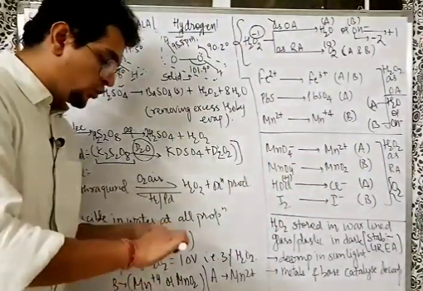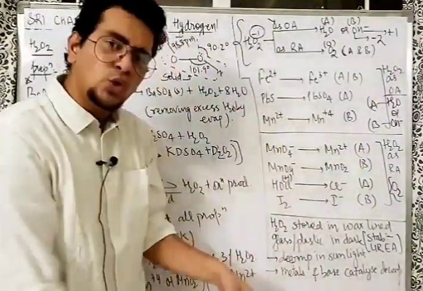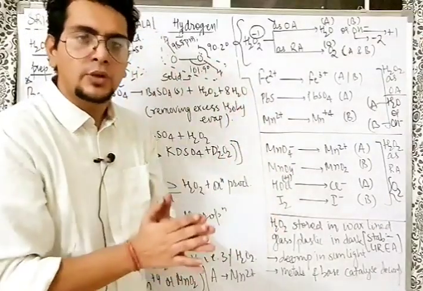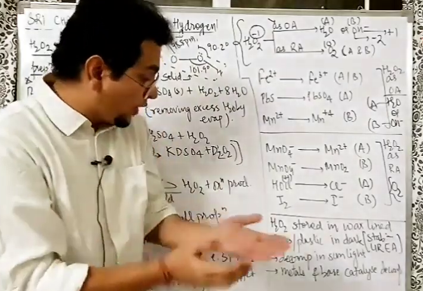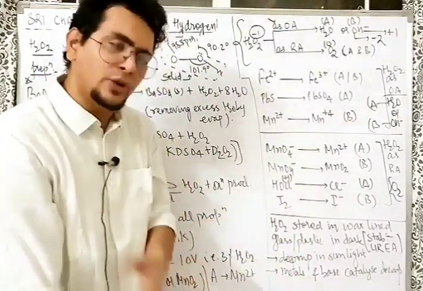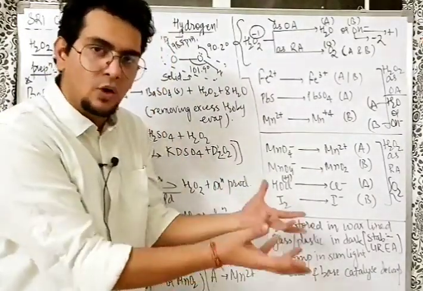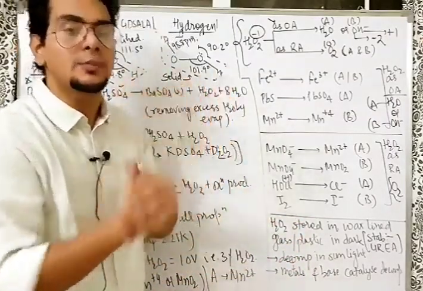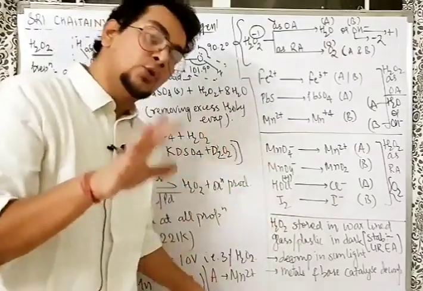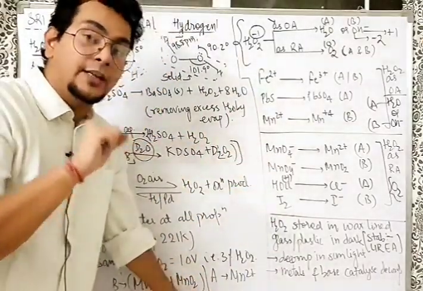Now, how to store H2O2? Understand here, H2O2 in the presence of sunlight decomposes to give H2O plus half O2. It decomposes happily. Also, in the presence of finely divided metals or even metals and alkali or base, this decomposition becomes very fast. So, bhaiya, storing H2O2 is very, very crucial, very, very tough.